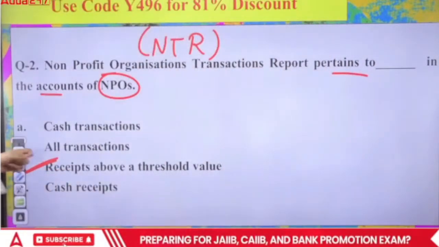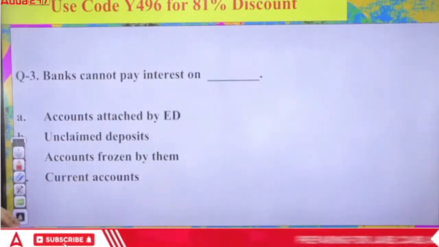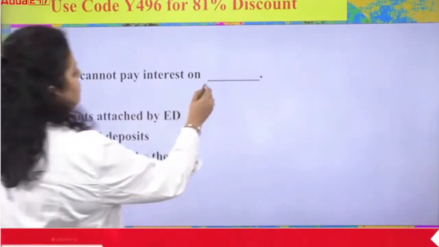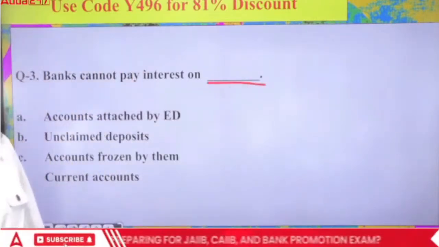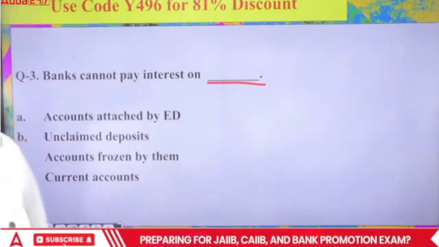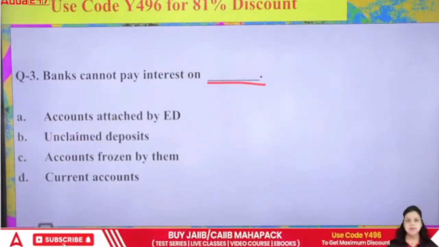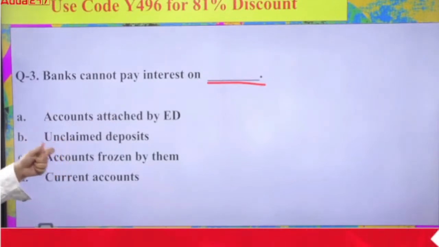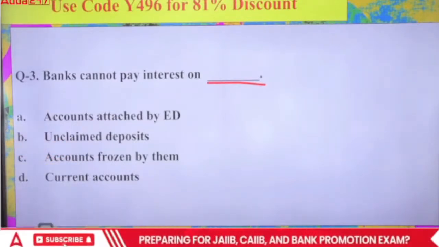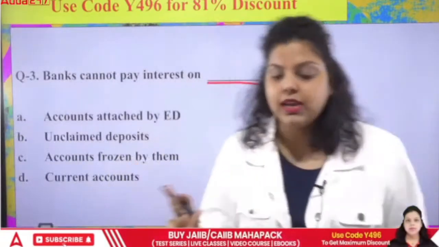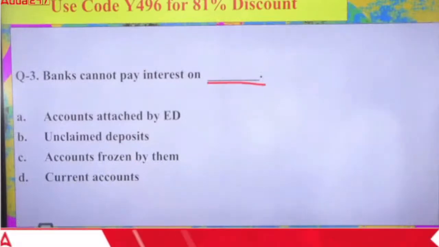Now, next, the third question is talking about banks cannot pay interest on dash. In which type of account are banks not allowed to pay interest to the customer? First is accounts attached by the ED. Second is unclaimed deposit. Third is accounts frozen by them. Fourth is current account. So what do you think? Which of the following is the account in which banks are not allowed to pay interest to the customer? A, B, C, or D?